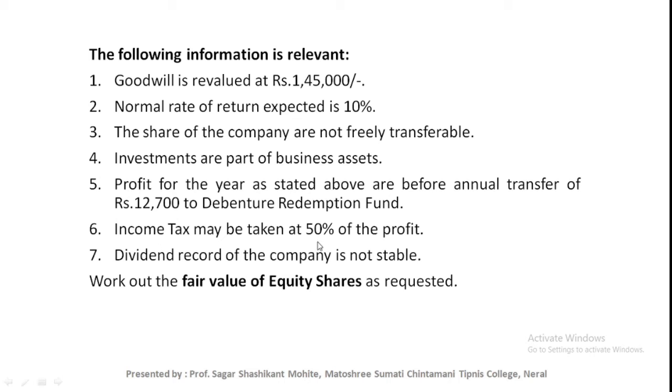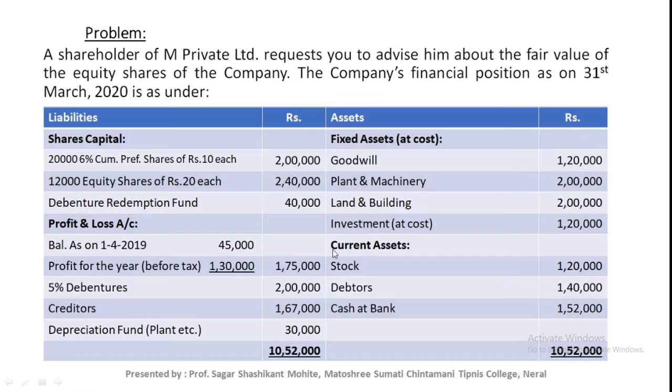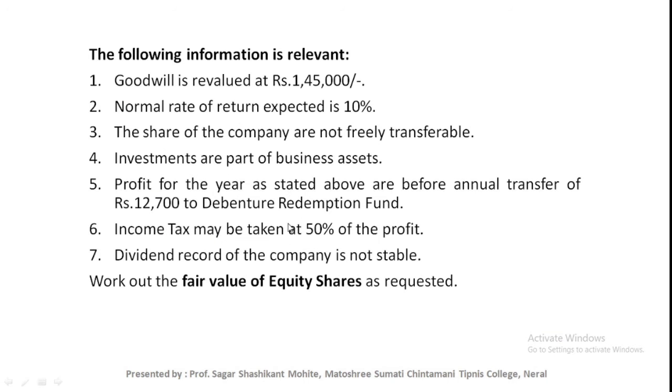Next, income tax may be taken at 50% of the profit, because this profit is provided before tax. So we need to find the after tax profit by using this tax rate. Okay, the dividend record of the company is not stable. This is also one piece of information. Work out the fair value of equity share as requested. Okay, we need to find out the fair value of equity share.